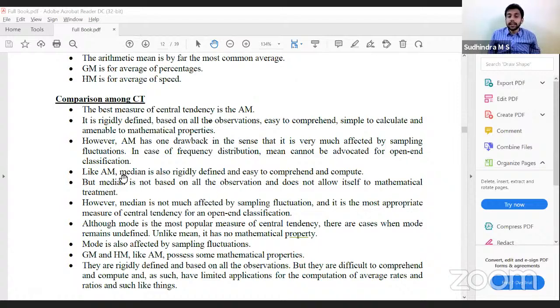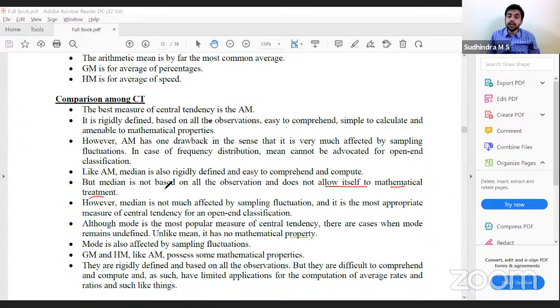Then, median. Median is also rigidly defined. No ambiguity there. It is easy to comprehend and compute also. But the disadvantage is not based on all the values. We'll select just middlemost value. The other values are not at all considered. Correct? We are least bothered about the extreme values. So it is not based on all the observations, does not allow itself to mathematical treatment.